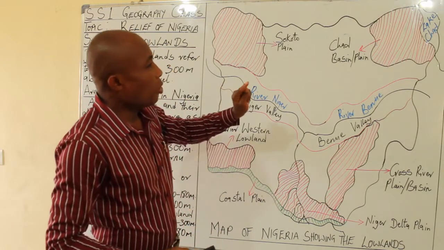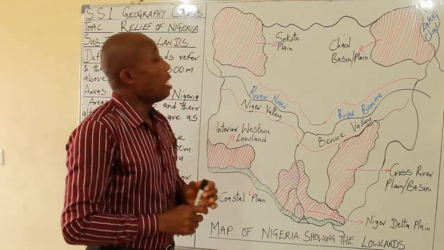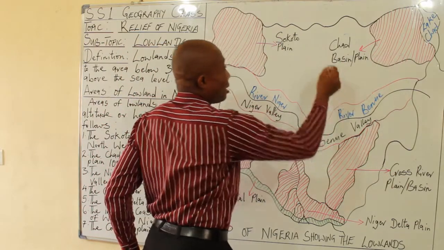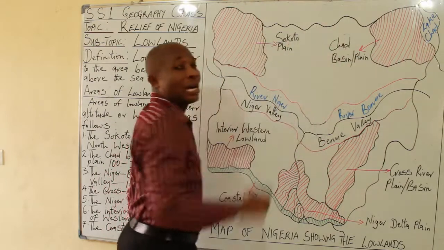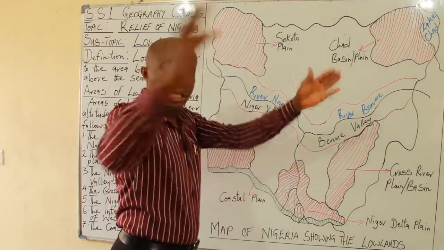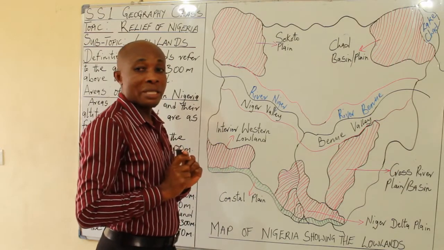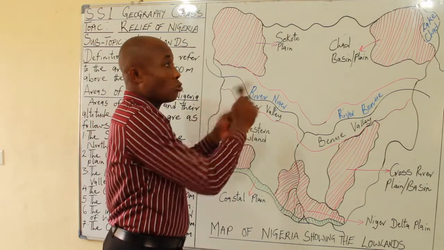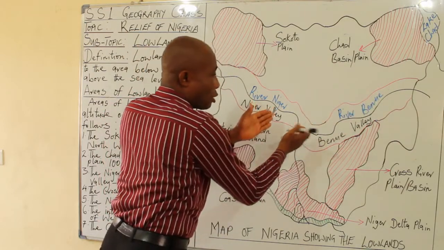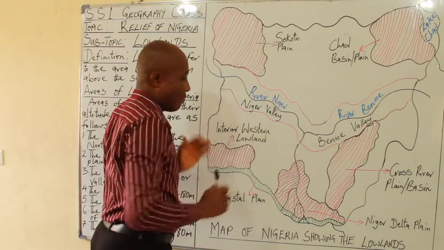Okay, if you can recall, in our last class, when we were talking about the highlands, you agree with me that in between the Sokoto Plain and the Chad Plain, that is where we have the North Central Highland. That means if you can identify the highland, any other part that is not a highland automatically is a lowland. That is the easiest means to sketch or to identify any other highland or lowland. Okay, now the Niger-Benue trough is simple, just the valley between River Benue and River Niger.